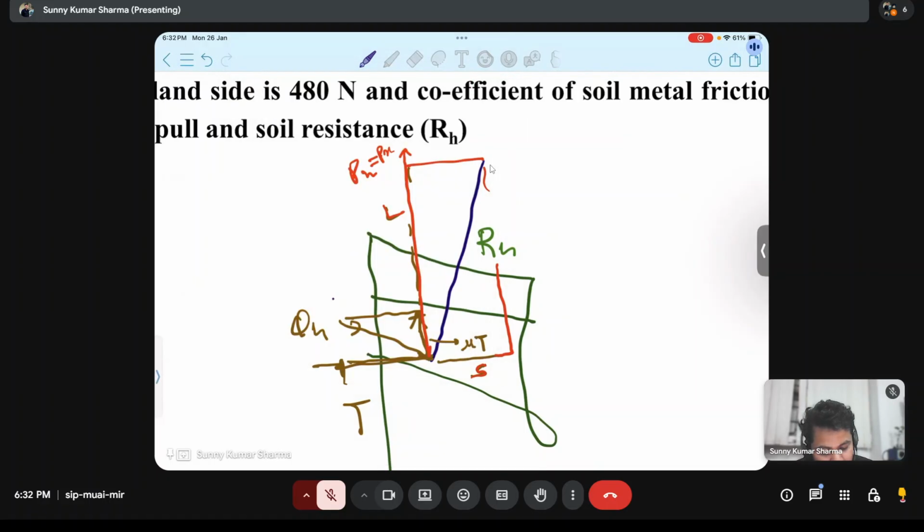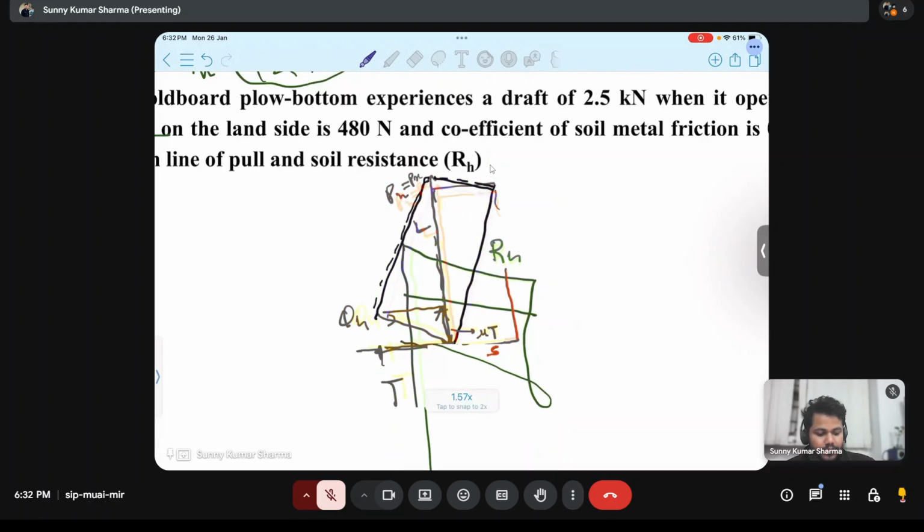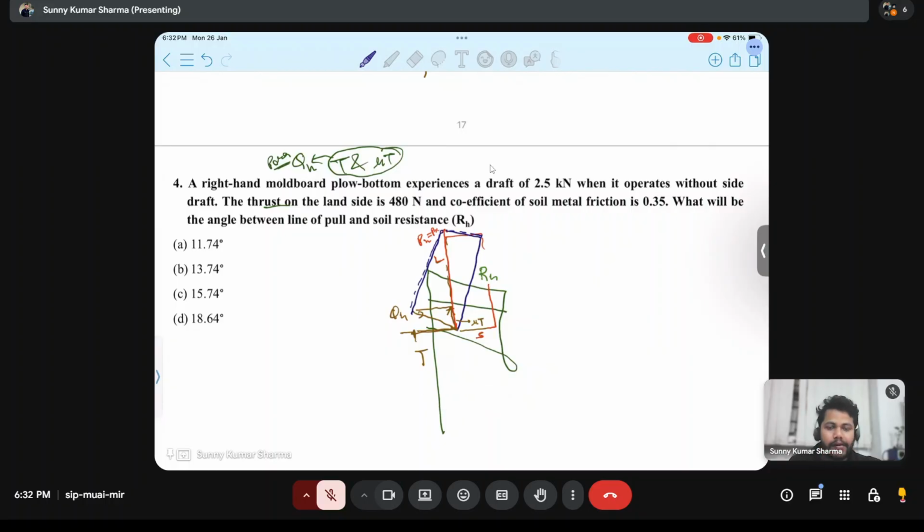PH is the resultant of QH and RH. Now we can solve it very easily. Everything is clear.